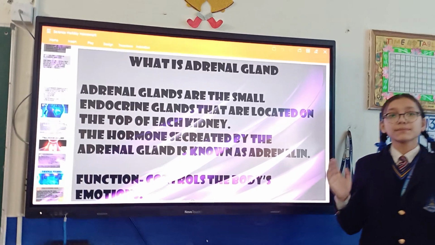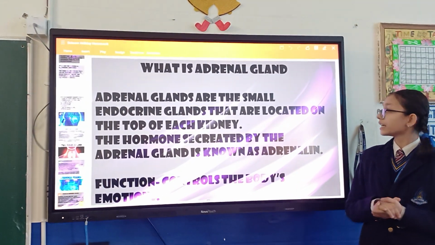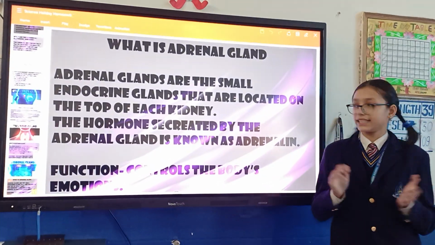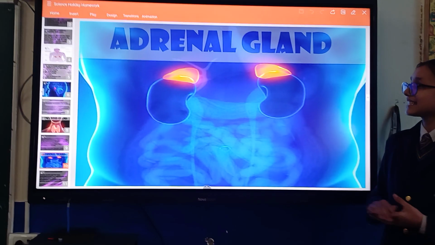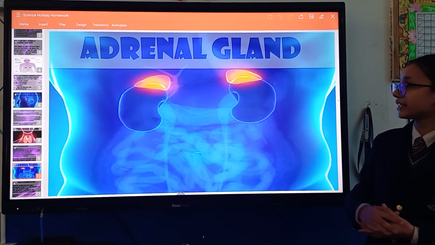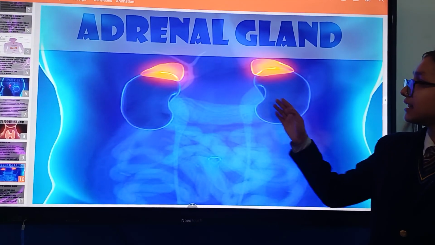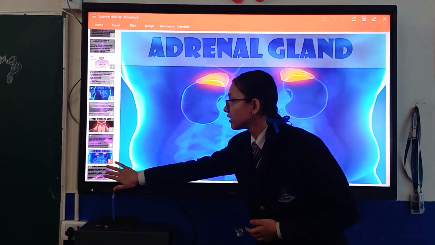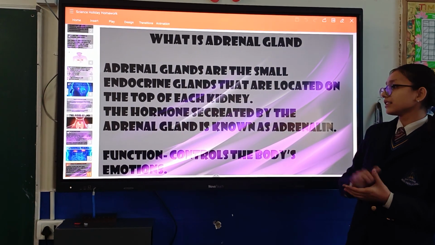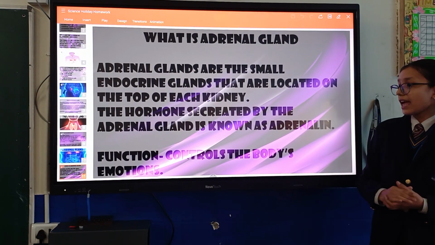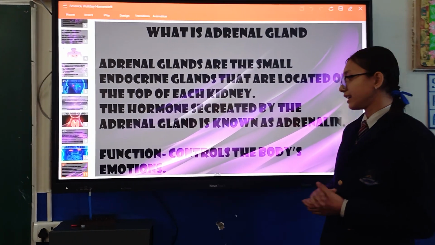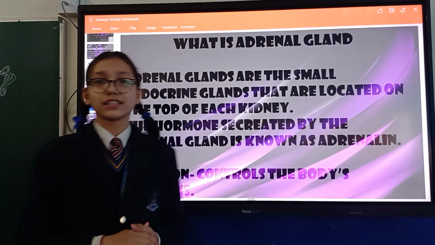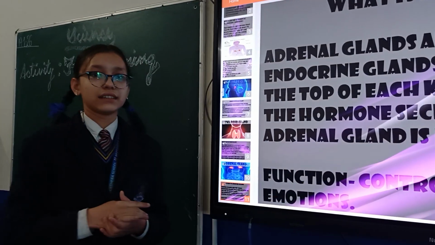Adrenal glands are the small endocrine glands that are located on the top of each kidney. These are the kidneys and these are the adrenal glands. The hormone secreted by adrenal gland is known as adrenaline. The function of adrenal gland is to control the body's emotions like fear and sadness.